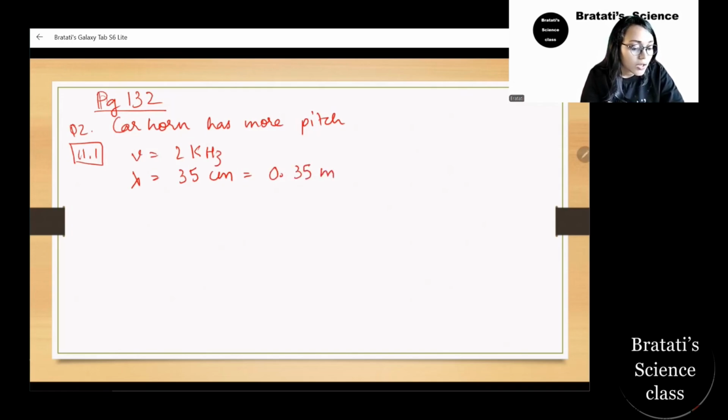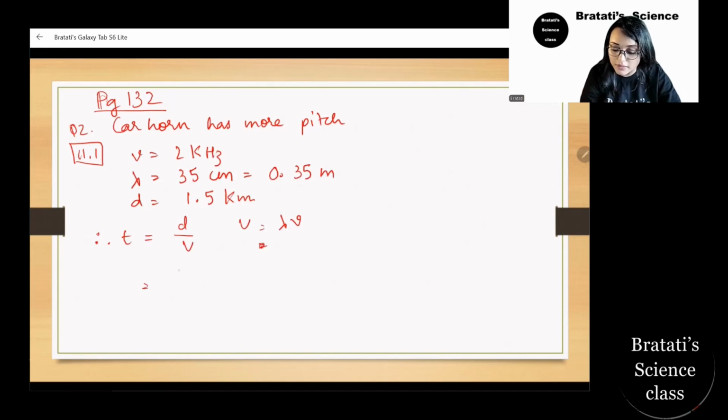Now, how long will it take to travel 1.5 kilometer? So that means the distance D here equals 1.5 kilometer, which we have to convert to meter by multiplying with 1000. They are asking about the time. The time is D by v, and this v equals nu lambda. So lambda is given, nu is given. So let us put here D equals 1.5 into 1000 to make it meter. Lambda is 0.35 meter into nu, which is 2 kilohertz.